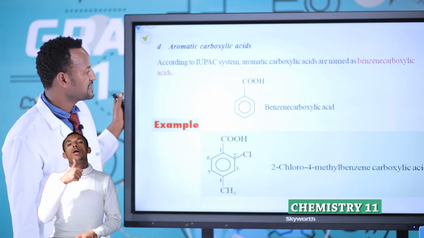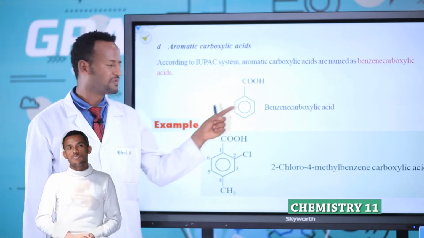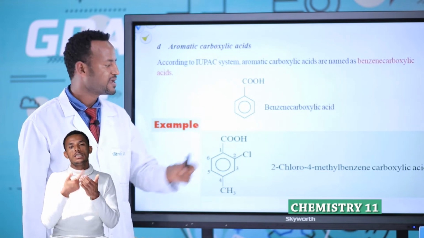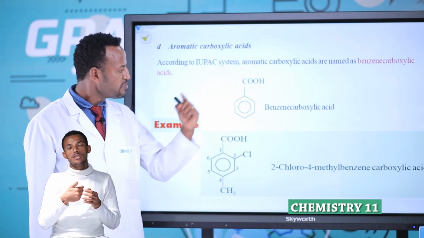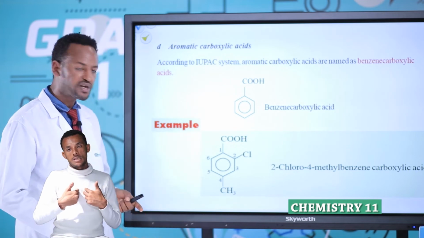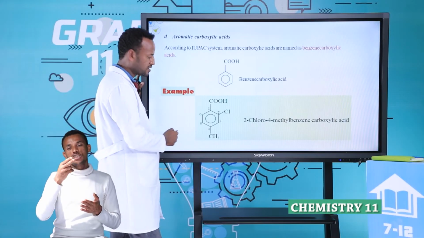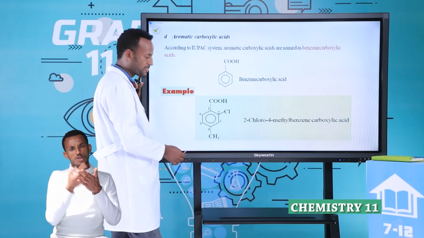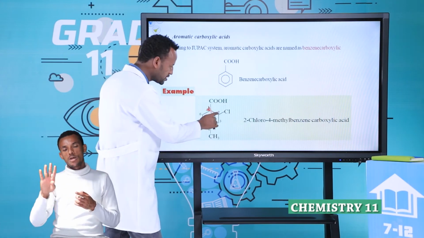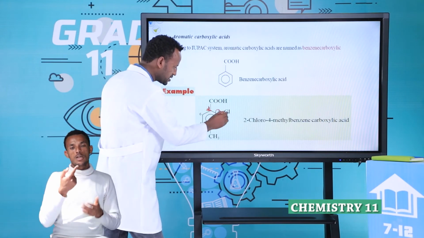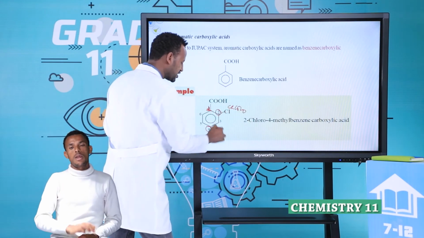Aromatic carboxylic acids. In the case of aromatic carboxylic acid, students, what is the common name of this one? Yes, this is benzoic acid. But the IUPAC name is benzene carboxylic acid. When side chains are present, we use numbers. For example, look at this one. The COOH group is already here, Cl is here, CH3 is here. This carbon is 1, next to the COOH group is 2, then 3, 4. In the second position is chlorine, in the fourth position is methyl. Chlorine is chloro, CH3 is methyl.